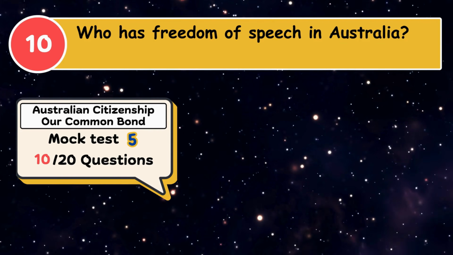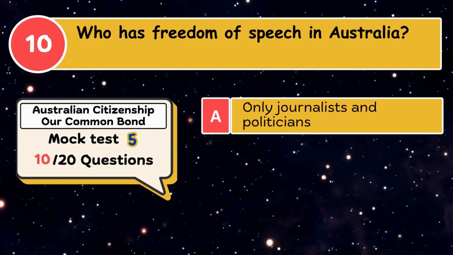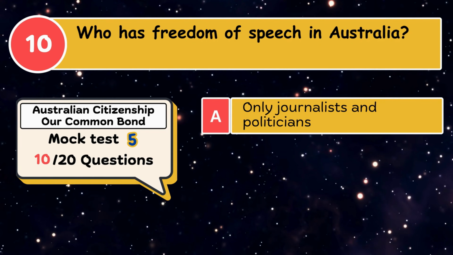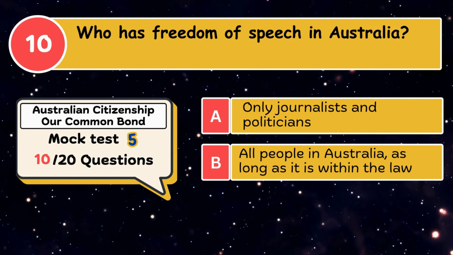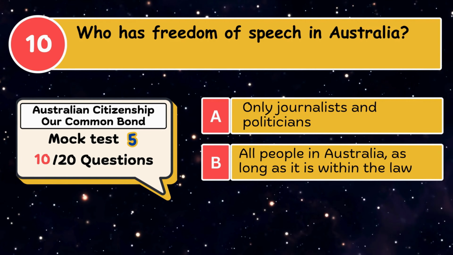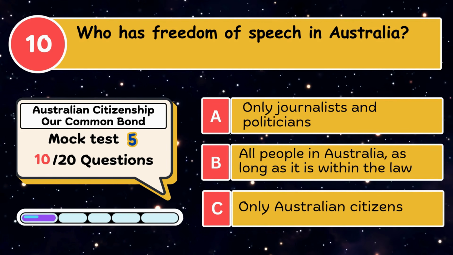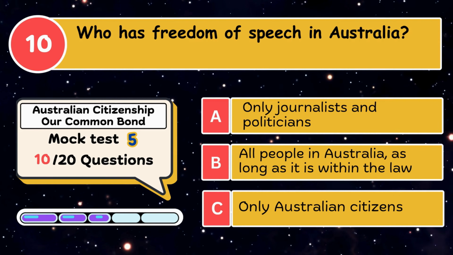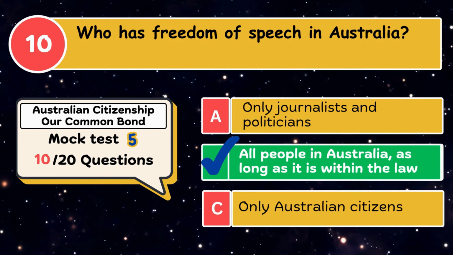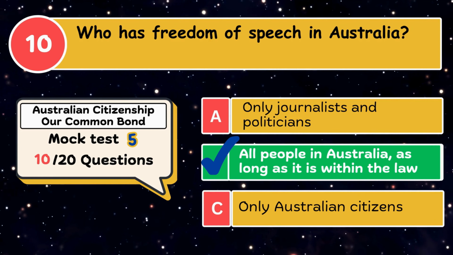Who has freedom of speech in Australia? A. Only journalists and politicians. B. All people in Australia, as long as it is within the law. C. Only Australian citizens. The correct answer is all people in Australia, as long as it is within the law.